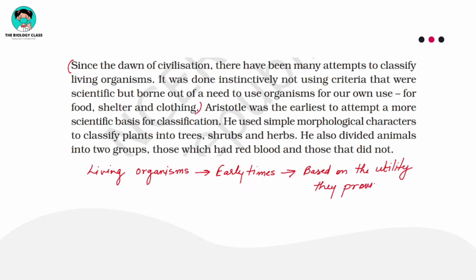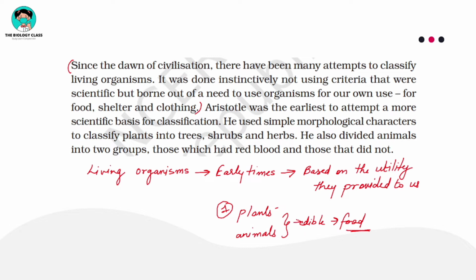Now, what is the meaning of this utility they provided to us? It means that there can be certain plants and certain animals which are edible, which can be taken as food sources, right? So such plants and animals were classified under the category of food giving organisms.